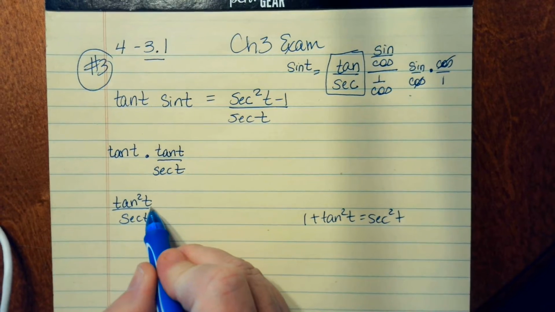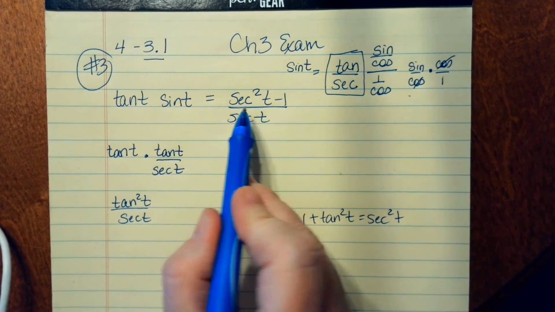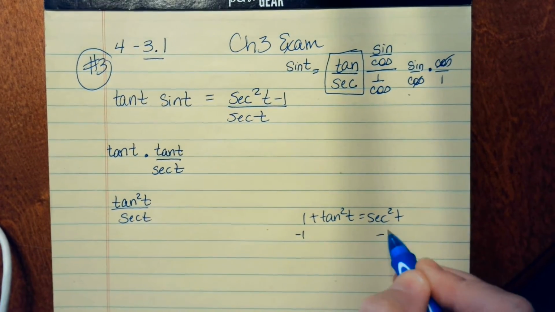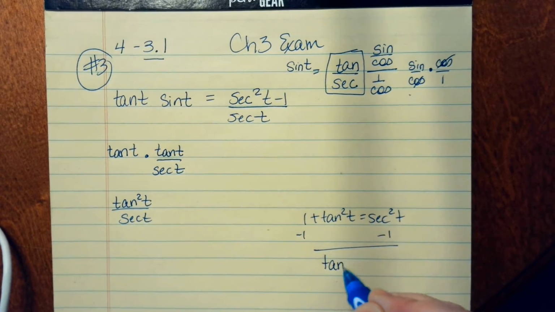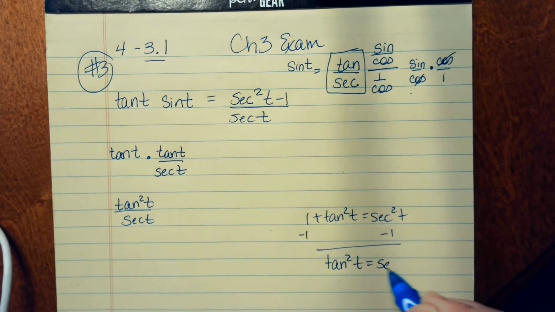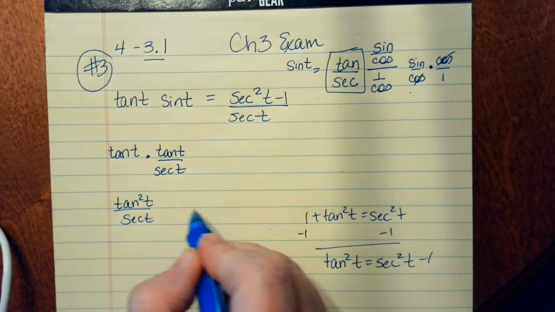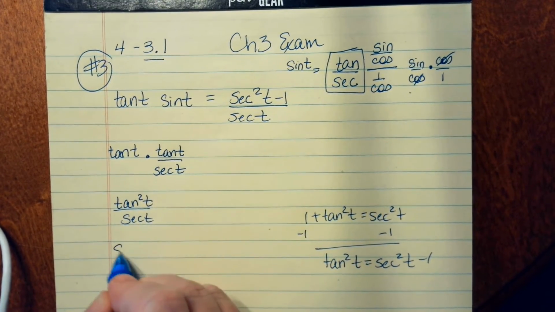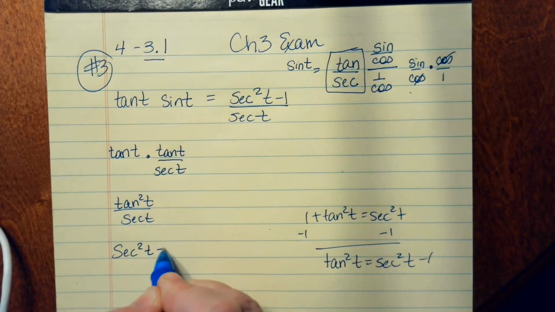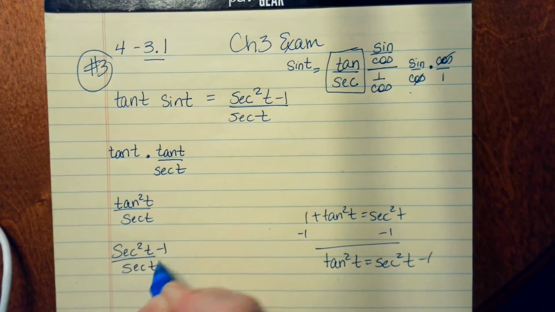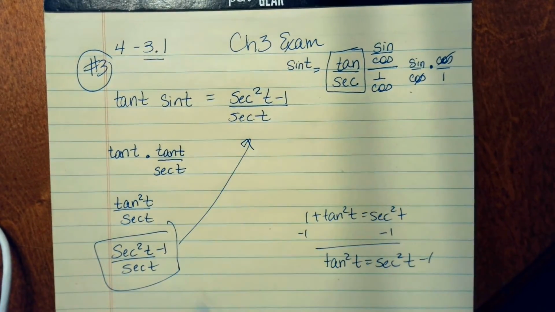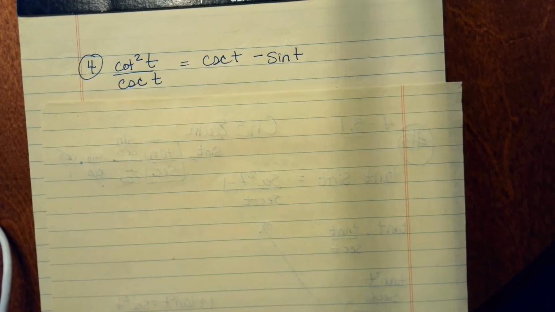So tangent squared is equal to secant squared minus 1. If you just move that over, you're going to have tangent squared t equals secant squared t minus 1. So the next step would be to write that as secant squared t minus 1 over secant of t. So there you have verified that identity.